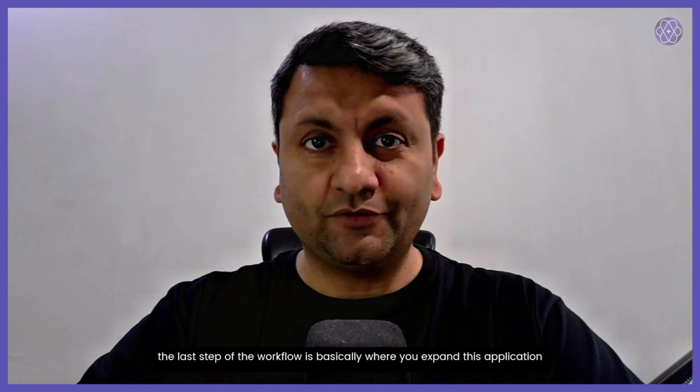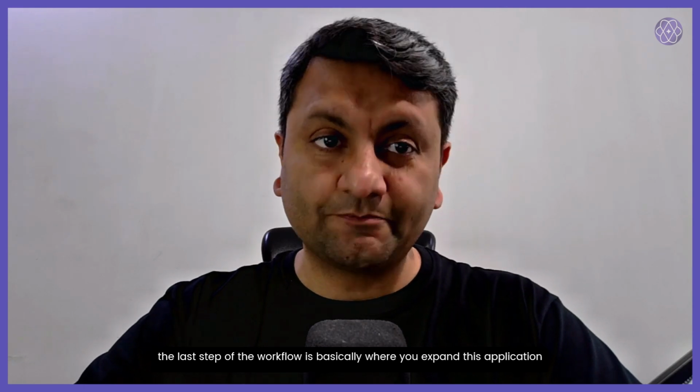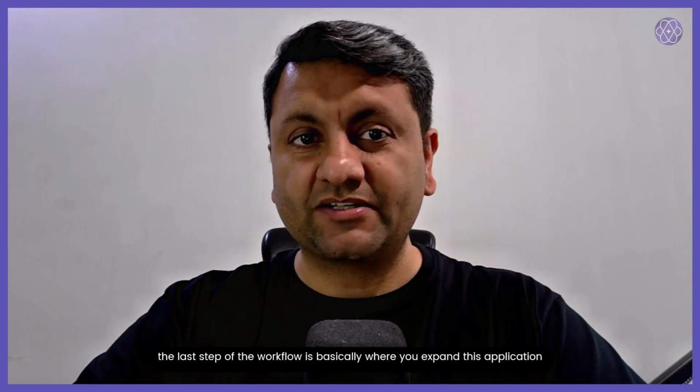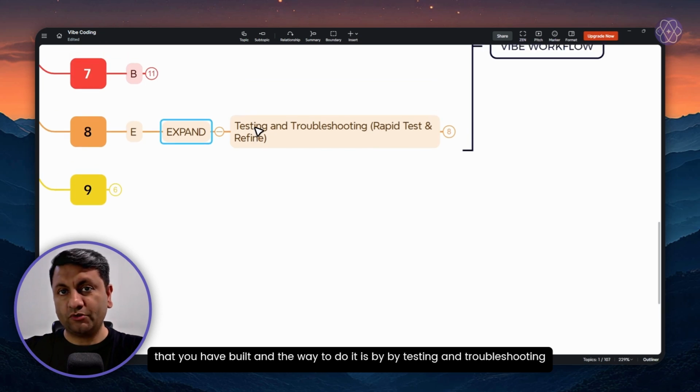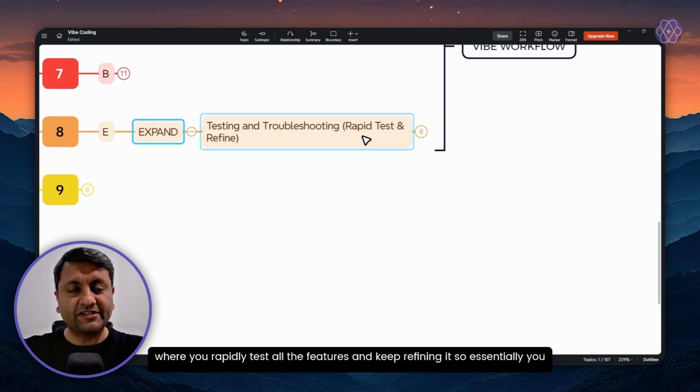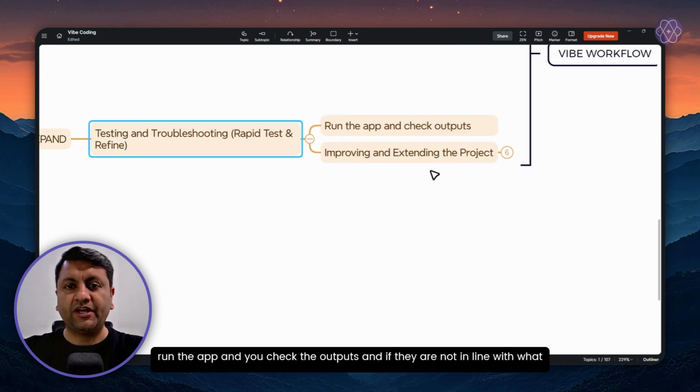The last step of the workflow is basically where you expand this application that you have built. And the way to do it is by testing and troubleshooting, where you rapidly test all the features and keep refining it. Essentially, you run the app and you check the outputs, and if they are not in line with what you're looking for, you keep prompting the AI platform and improve and extend the project as well.